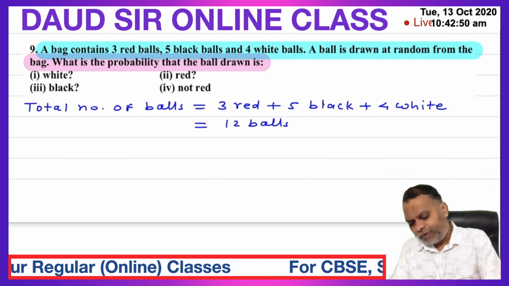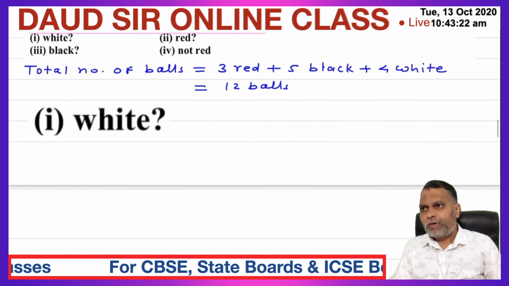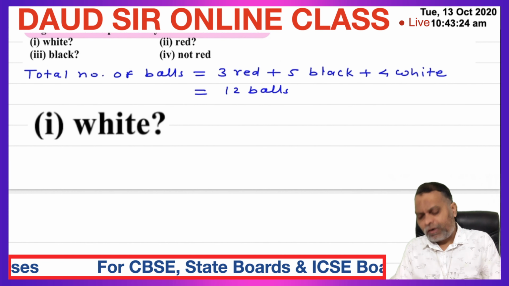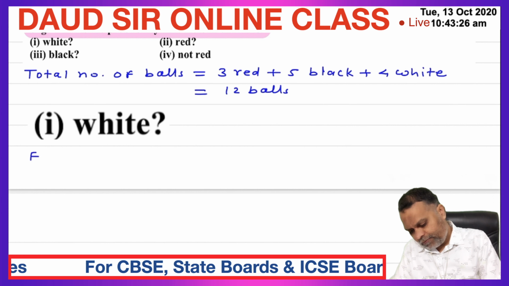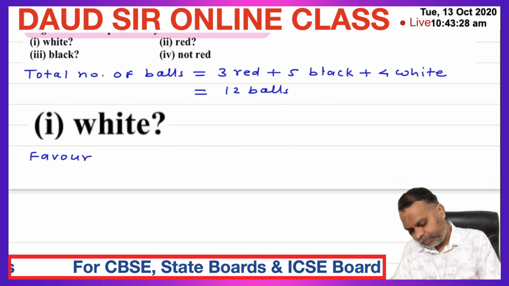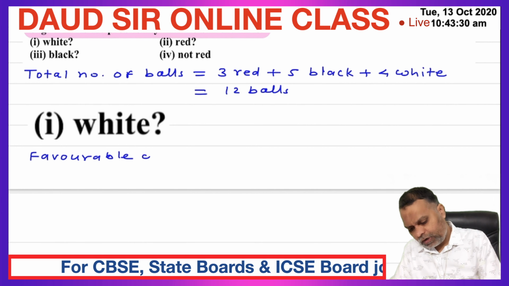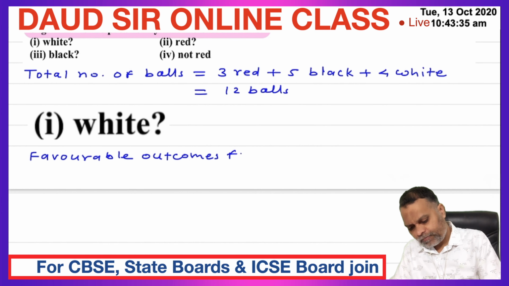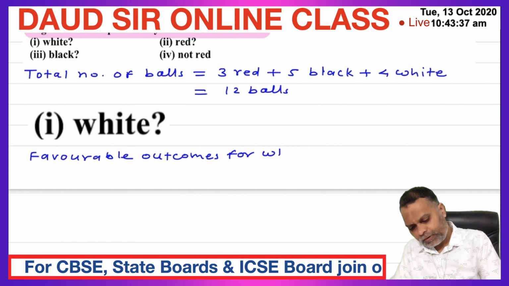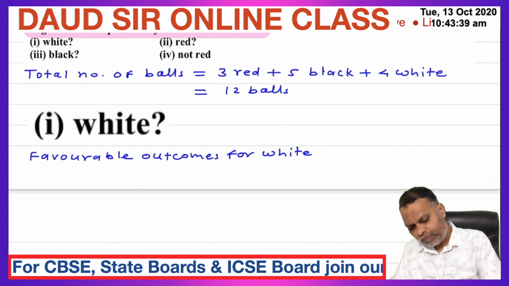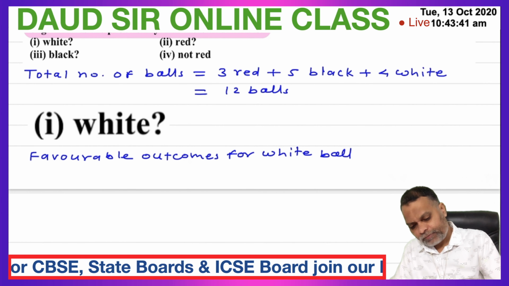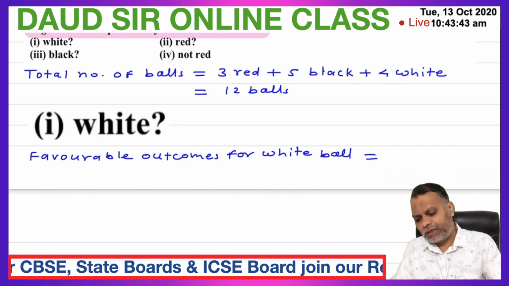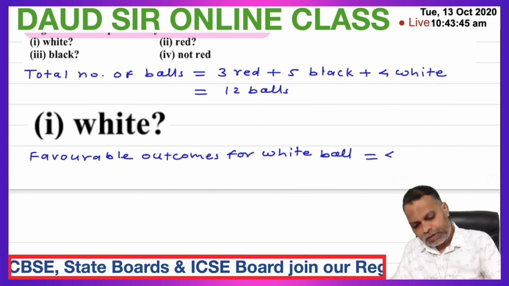So first part, white ball. So favorable outcomes for white ball is equal to how many white balls in the bag? 4 only.